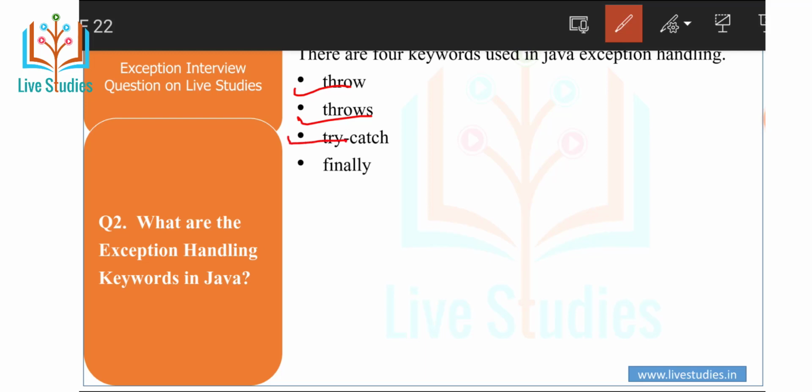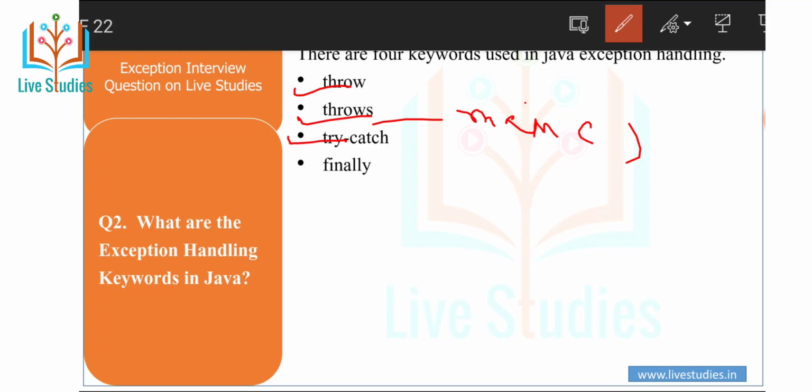Another point is try and catch. We use try catch blocks for exception handling in our code. Try is the start of the block and catch is at the end of the try block. To handle the exception, we can have multiple catch blocks with a try block, and try catch blocks can be nested also.